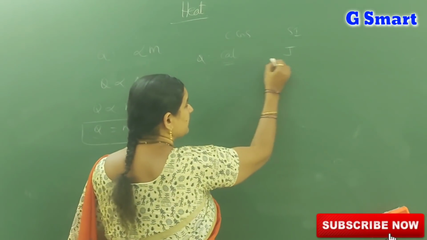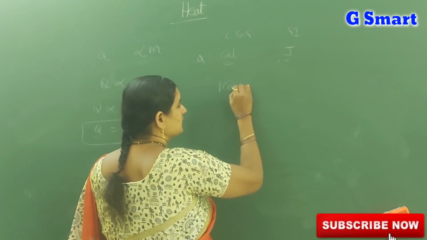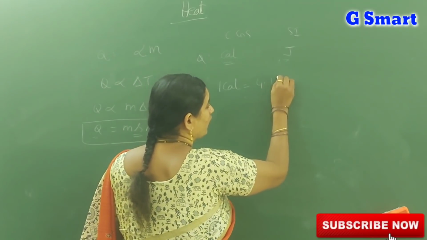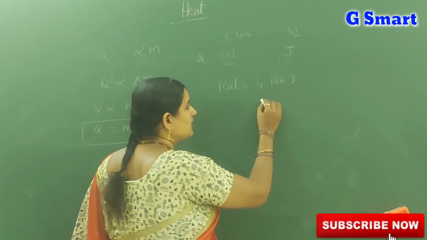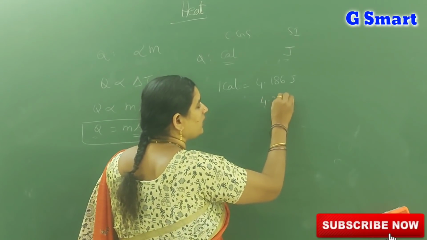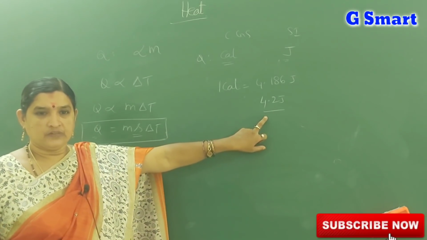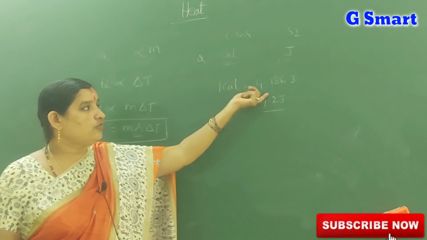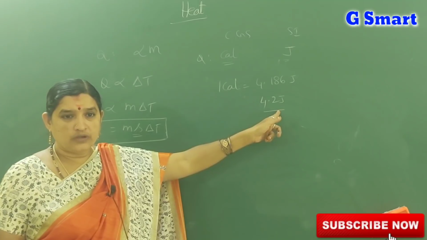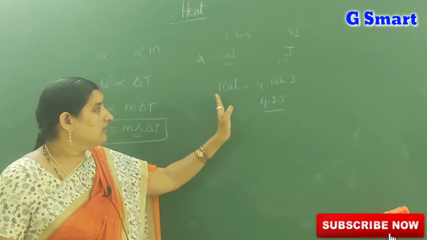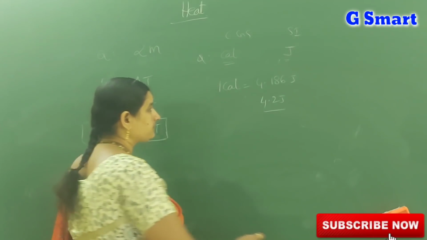What is the relation between these two? 1 calorie is equal to how many joules? 1 calorie is equal to 4.186 joules. While doing calculations, we can use 4.2 joules, for simplification. 1 calorie is equal to 4.186 joules, which is nearly equal to 4.2 joules. That is the relation between the units of the CGS system and the SI system.